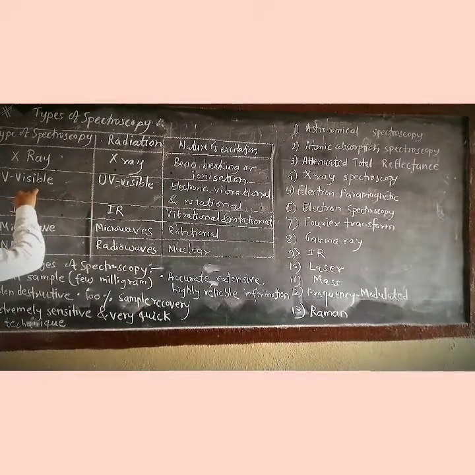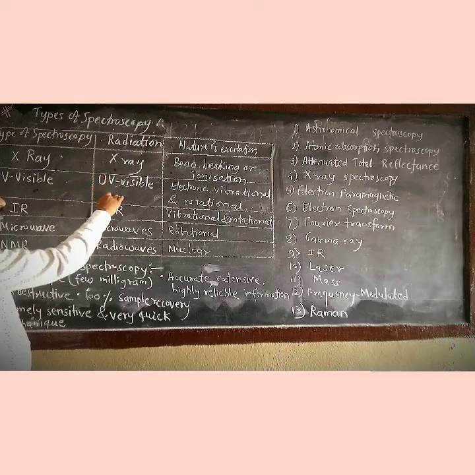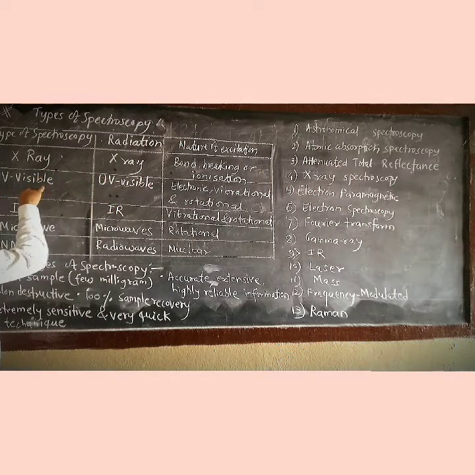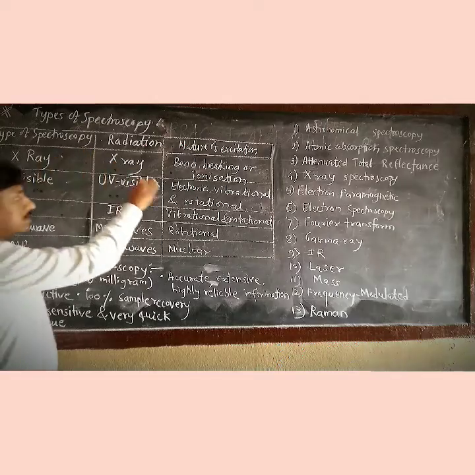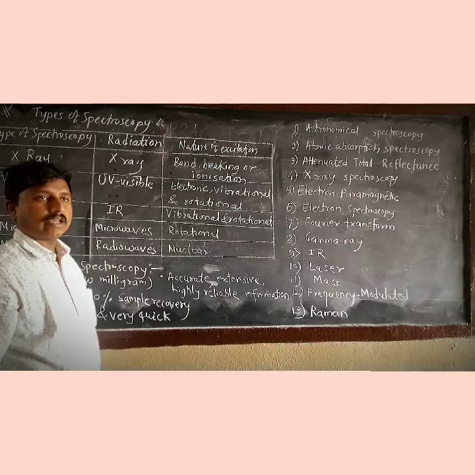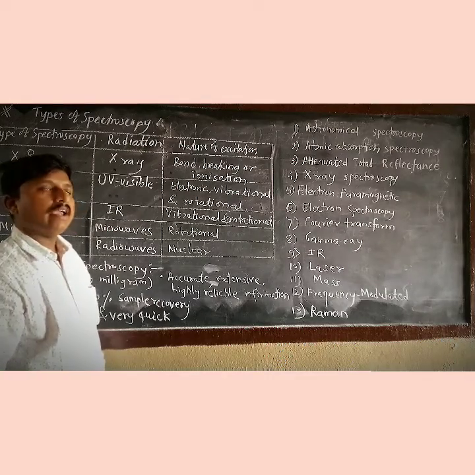In UV visible spectroscopy, the radiation used is UV visible. When the molecule absorbs in the UV visible, this technique is called UV visible spectroscopy, and it causes electronic, vibrational, and rotational excitation because UV visible radiations are highly energetic.